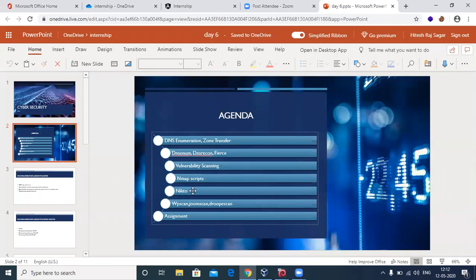And then we're going to look at a crazy tool called Nikto. And after Nikto, this is just like an add-on bonus today: WPScan, Joomscan, and Droopescan. Probably this was not in the course, but I wanted to tell this to you so that you get some specific info about that too. So without any delay, let's actually jump in.